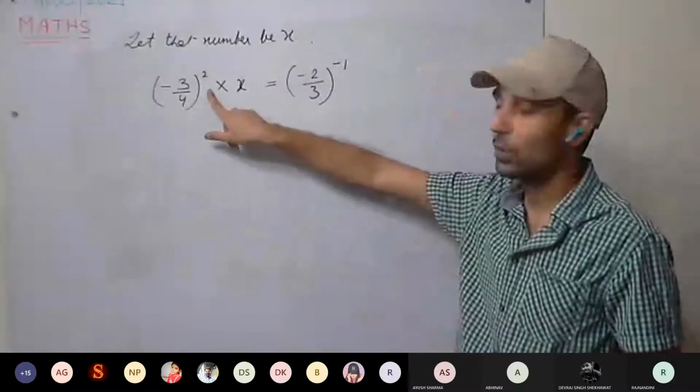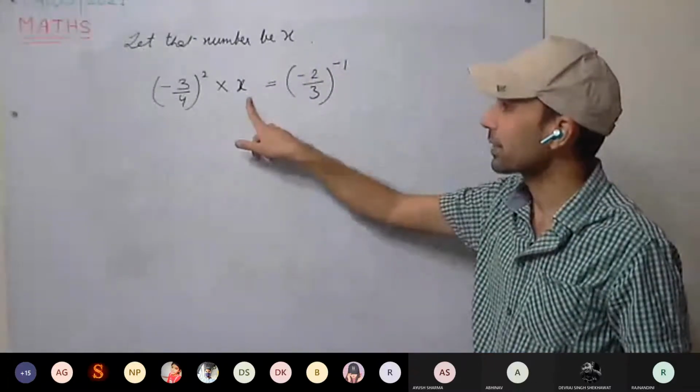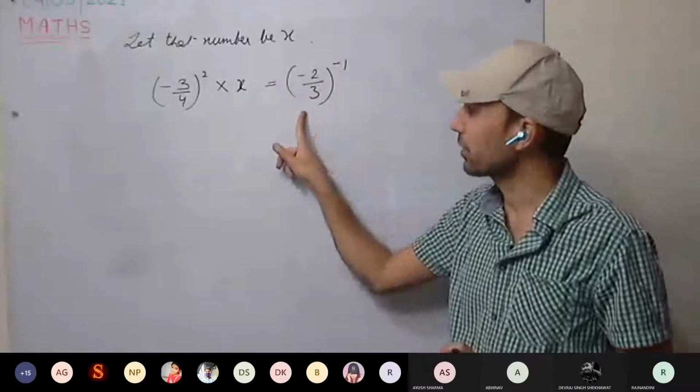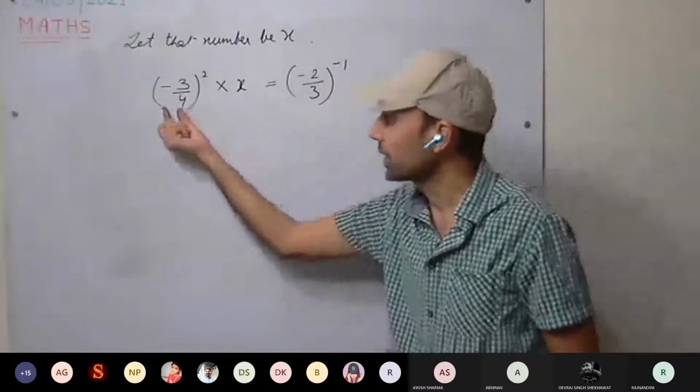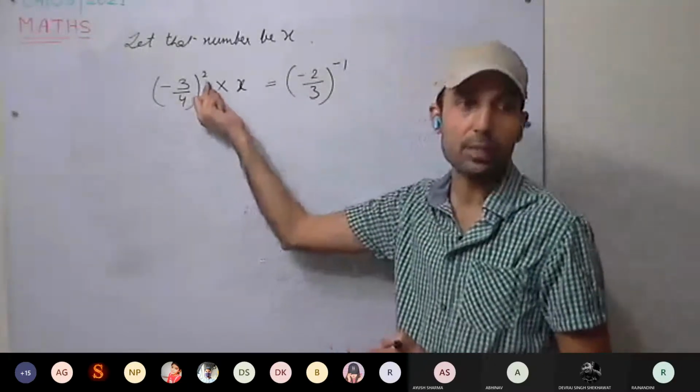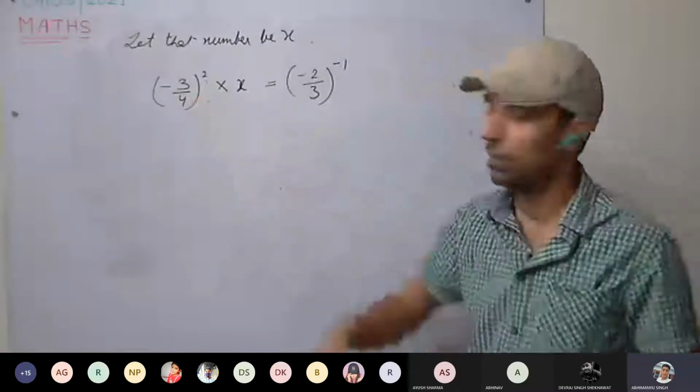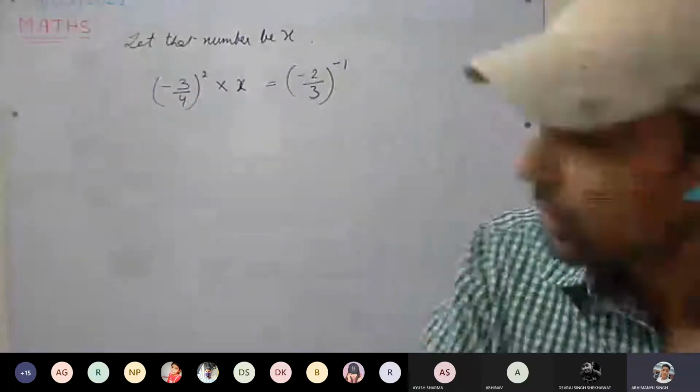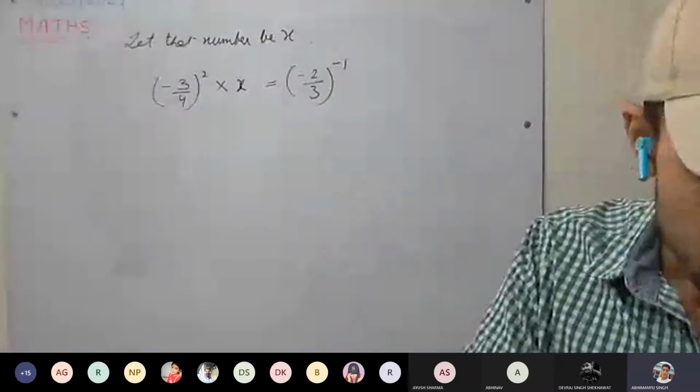Minus 3 by 4 the whole square into X. This is the equation we have formed. It is given, by what number? Minus 3 upon 4, all raised to the power minus 2.